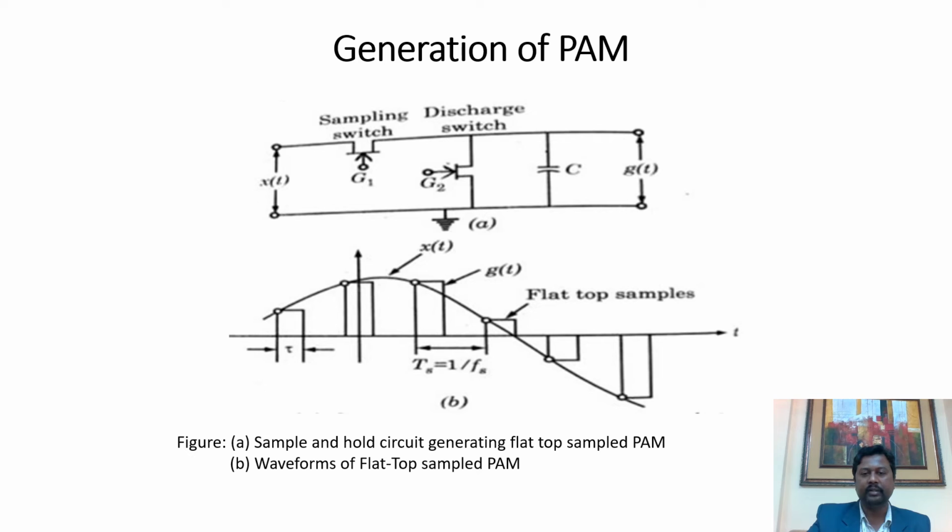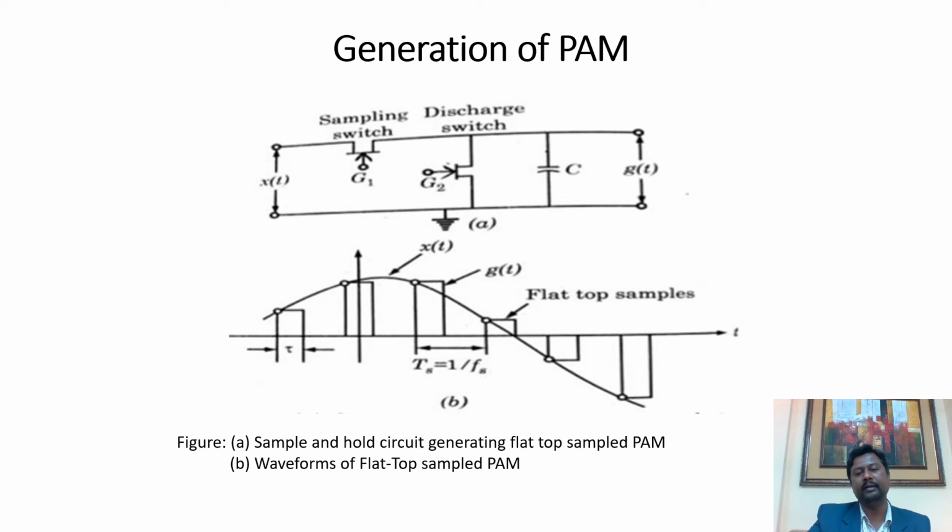circuit. In this diagram you have the sample and hold circuit, which contains two field effect transistors. One field effect transistor is known as the sampling switch, the other is known as the discharge switch. These two field effect transistors are connected in parallel with a capacitor, across which we get our overall output. When we give the analog input signal g(t), we have to switch on the sampling switch, which can be switched on by providing the necessary pulse at its gate terminal.